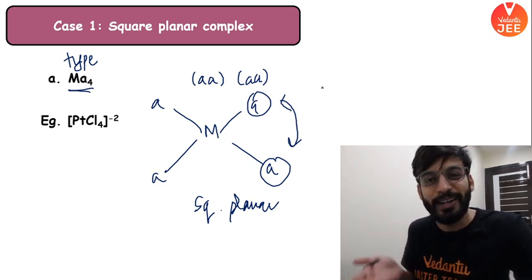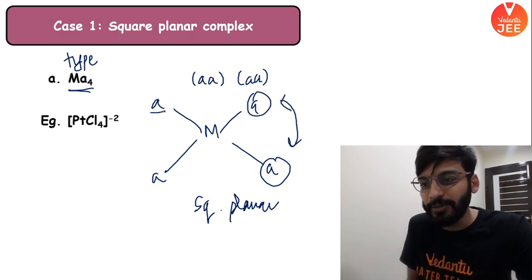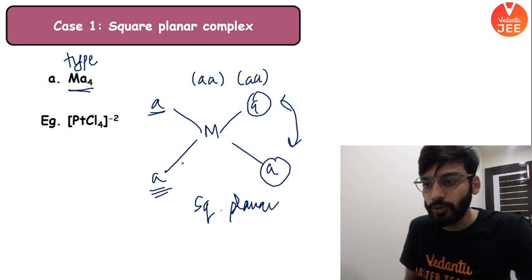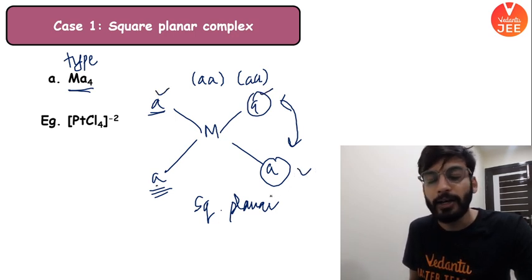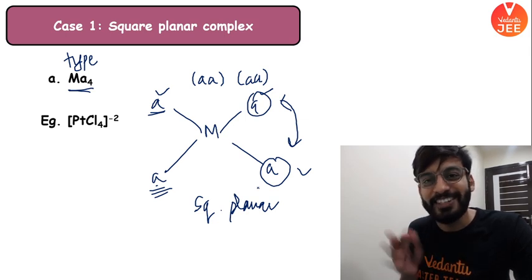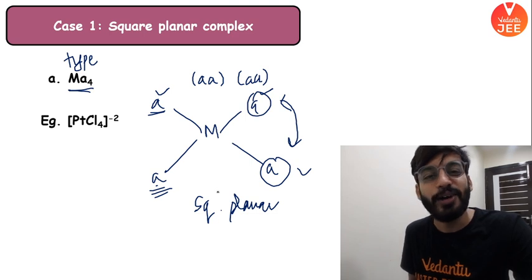No. In front of this A there is still A, in front of this A there is still A, right? I'm saying in front, okay? A in front of A, A in front of A, right? So nothing will happen. So you will say, sir, after interchanging also nothing happened. So it's a square planar complex.